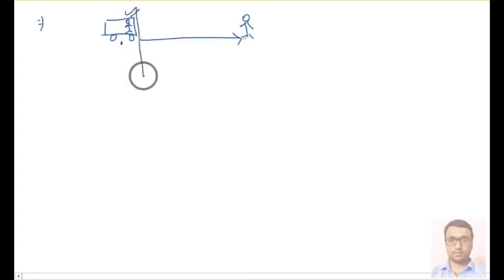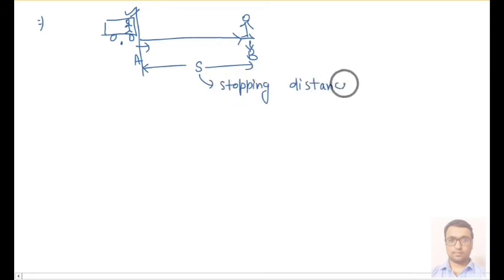So suppose at this point, point A, and this is point B where the other person is standing, from here to here suppose your distance is s. So this s is called stopping distance, means within this much distance your vehicle should stop after applying brake.